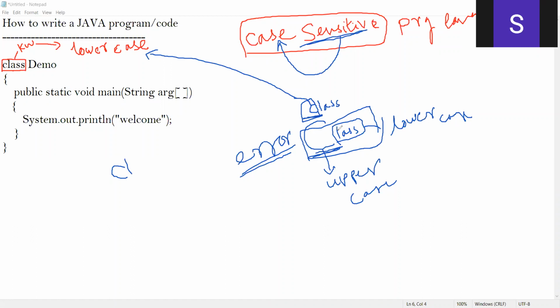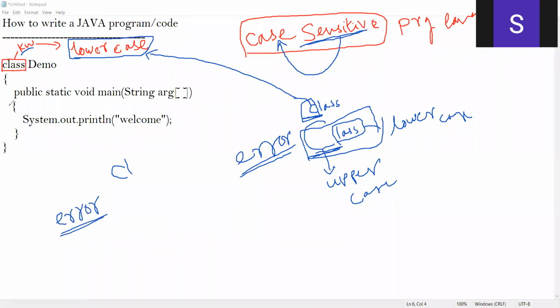Since it is quite sensitive, it throws an error. So that's why it's very, very important. In Java, all keywords must be written in lowercase, otherwise Java throws an error. You should keep it in your mind.